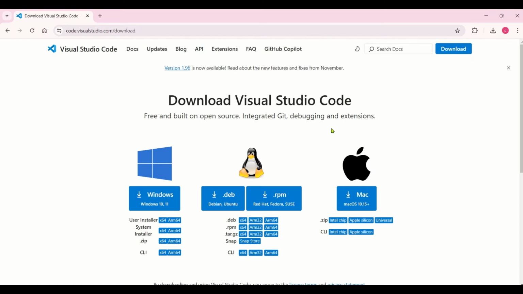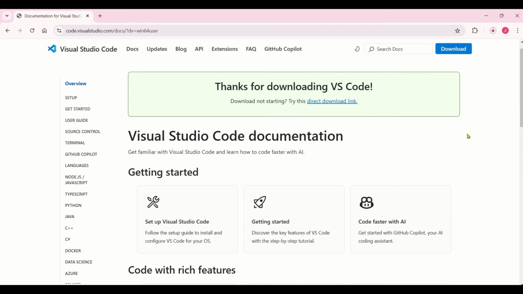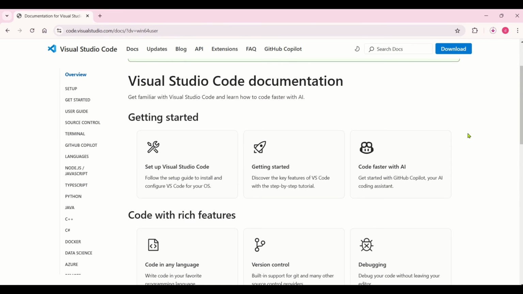So when you click on the link I have provided, you can see this particular page opening. So you can click on Windows 10 and 11. So if you are using Windows, or if you are using Mac, you can click on this. So for my system I'm using Windows, so I'll just simply click on this, and automatically the download will start. So here in the meanwhile, this is the documentation of Visual Studio Code.